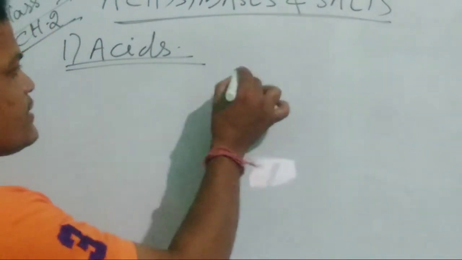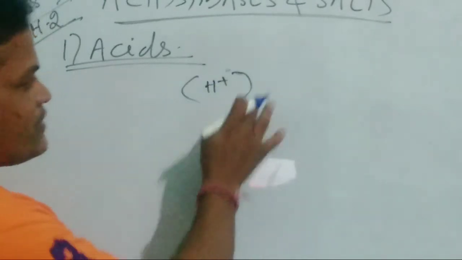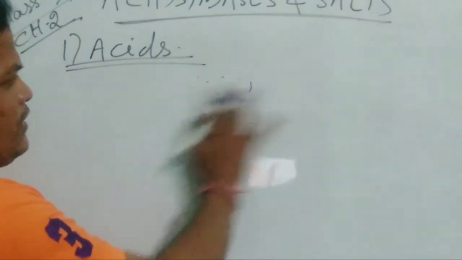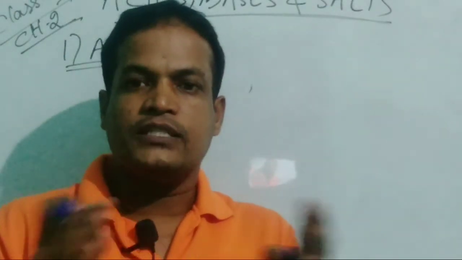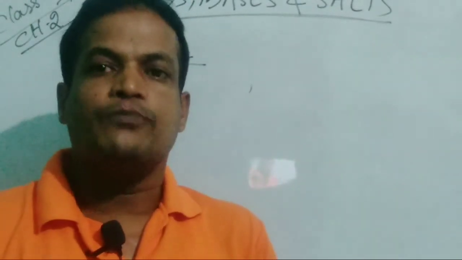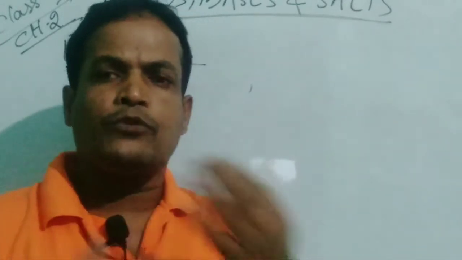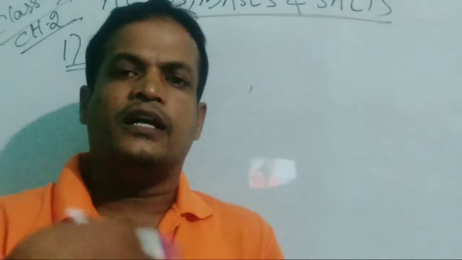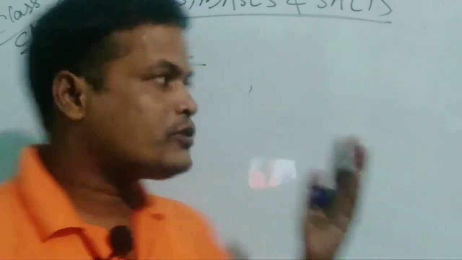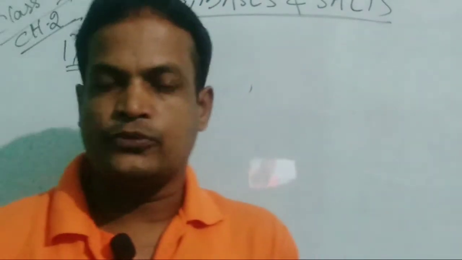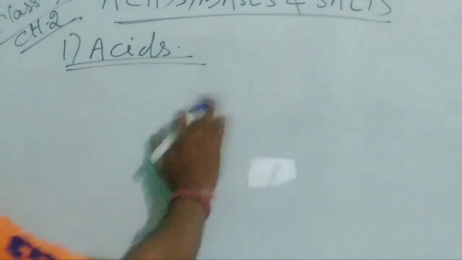Acids are the substances which produce H plus ions in their aqueous solutions, means when they are dissolved in water, they produce H plus ions or hydrogen ions. If they are producing more and more hydrogen ions, they will be stronger. If they are producing less, then they will be weaker acids, we can say. And acids are divided into two parts.